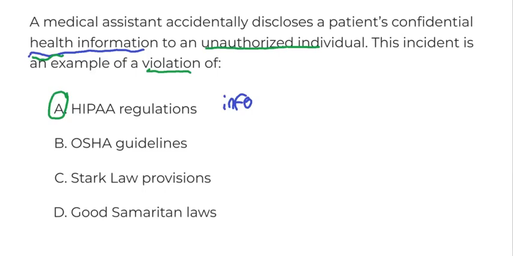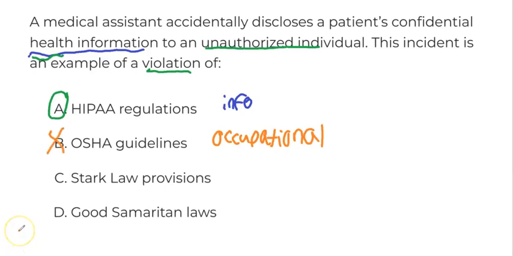Option B is discussing OSHA guidelines, and OSHA has to do with occupational health and safety. So a violation of an OSHA guideline might be one that puts an employee in an occupational state at risk due to a health hazard in the work environment. So this doesn't have to do with the health information, and that's not what was violated in this situation, so we could eliminate choice B.